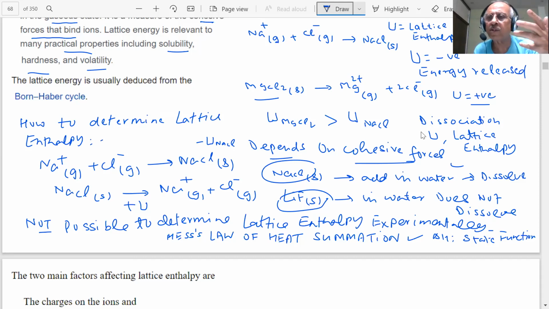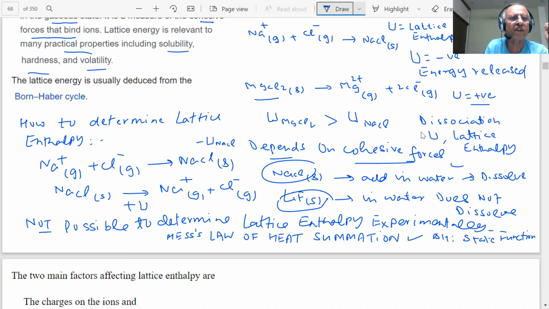I will have to use indirect methods, or apply Hess law of heat summation. If I know how NaCl will be formed from different steps, I can add or subtract the steps, using Hess law to determine the lattice enthalpy of any compound.